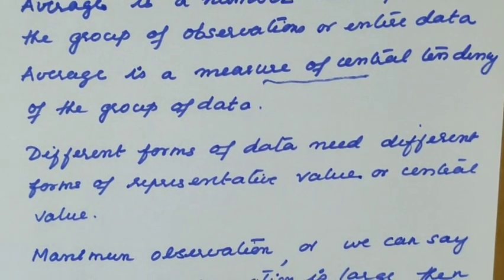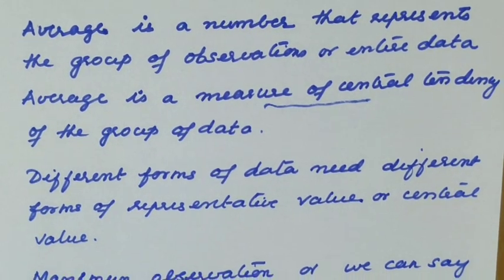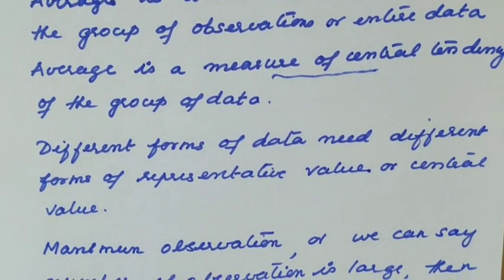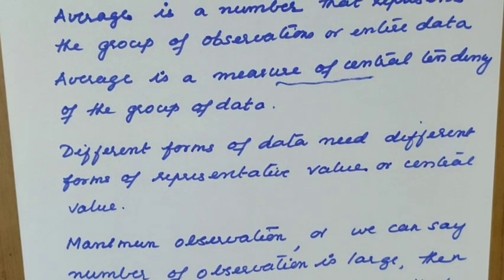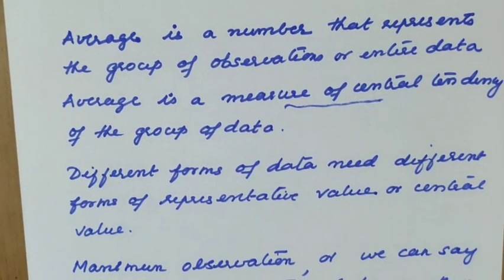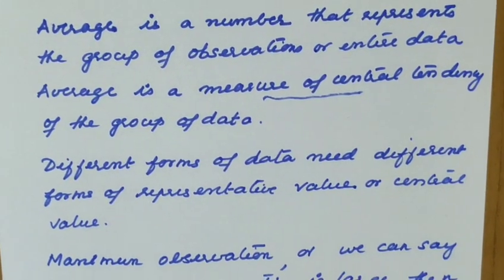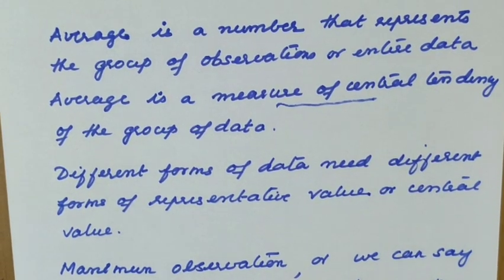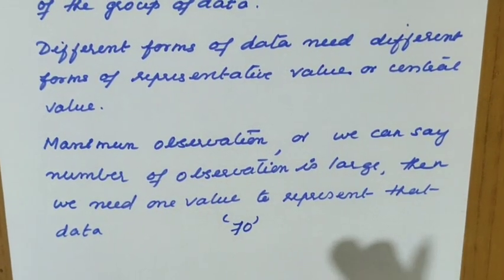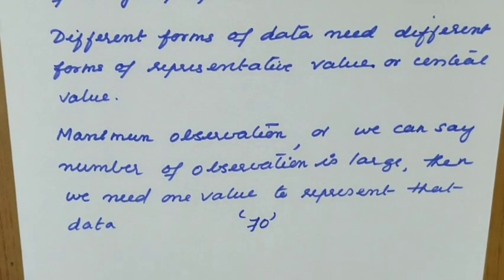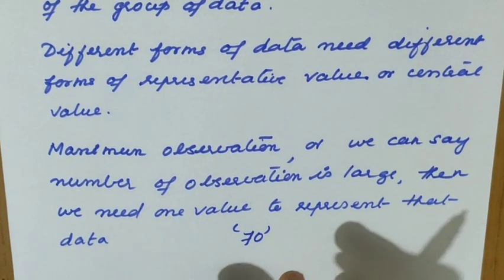So when the number of observations is large, we need one value to represent that type of data. That type of data means, for example, the performance of the cadets. That is the common idea you have. For that we will take the average. So average means that the entire data will be represented by that number. That means all the observations are clustered towards that value. Suppose 70 is the average, I am explaining once again. We take into consideration that the maximum number of observations are close to this central value. Understood? Close to this central value.